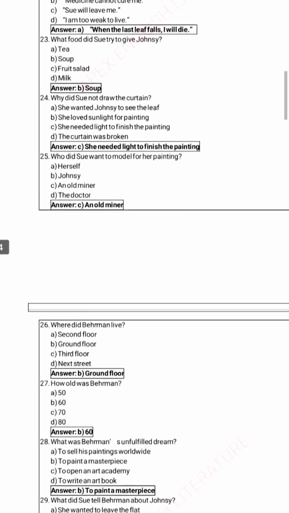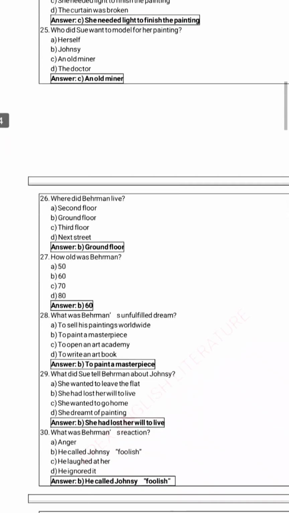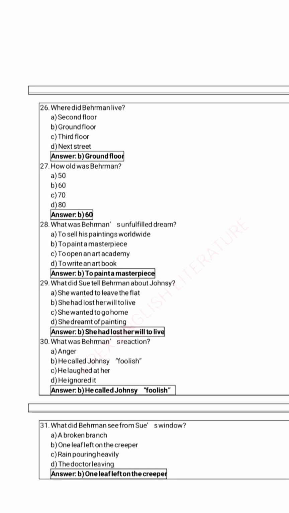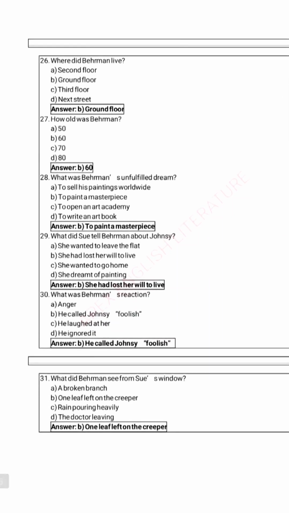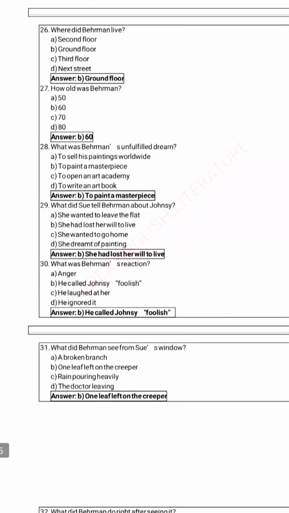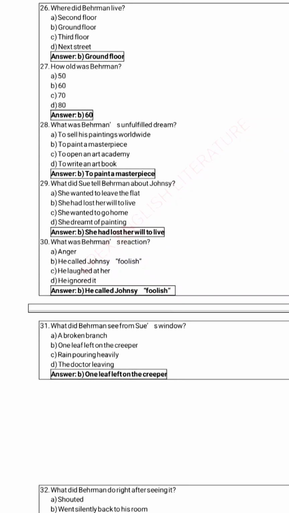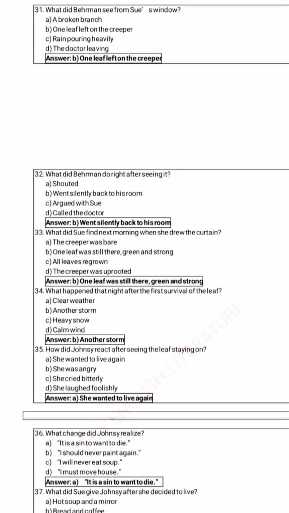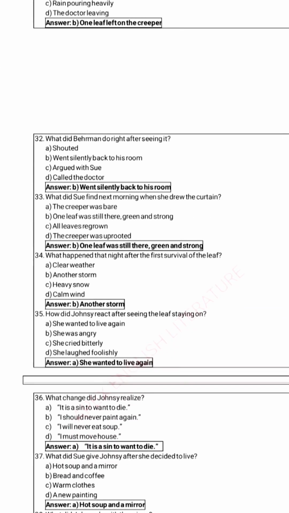Where did Behrman live? Ground floor. How old was Behrman? Sixty. What was Behrman's unfulfilled dream? To paint a masterpiece. What did Sue tell Behrman about Johnsy? She had lost her will to live. What was Behrman's reaction? He called Johnsy foolish. What did Behrman see from Sue's window? One leaf left on the creeper. What did Behrman do right after seeing it? Went silently back to his room.